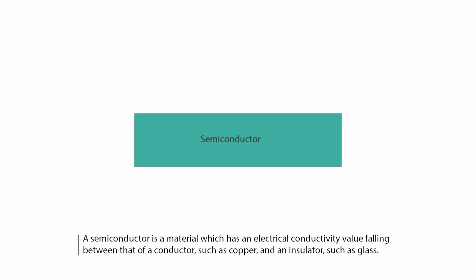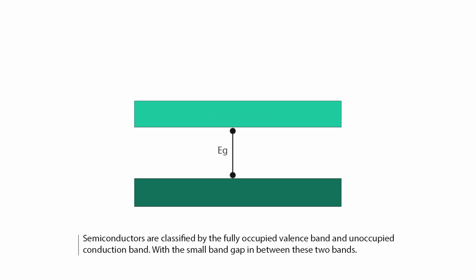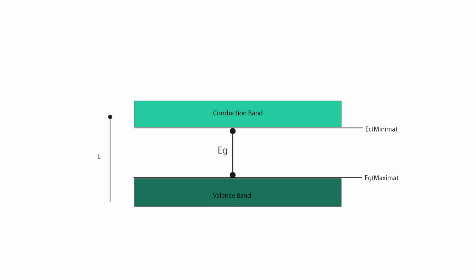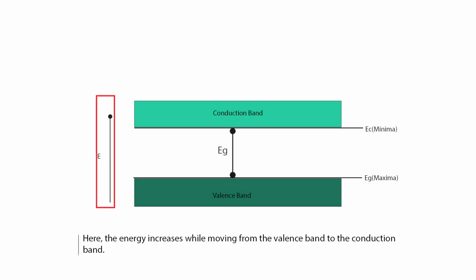A semiconductor is a material which has an electrical conductivity value falling between that of a conductor, such as copper, and an insulator, such as glass. They are classified by the fully occupied valence band and unoccupied conduction band, with a small band gap in between these two bands. Here, the energy increases while moving from the valence band to the conduction band.